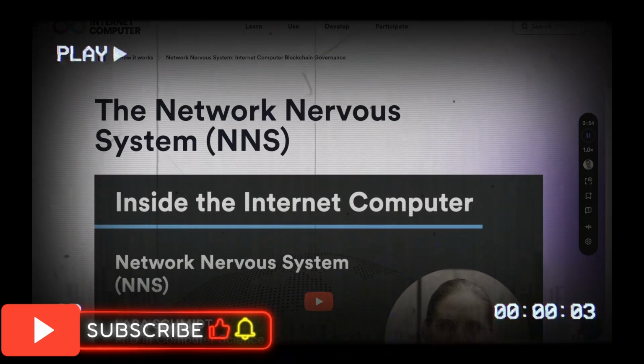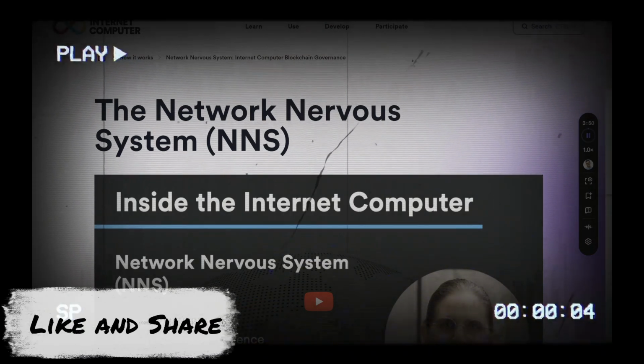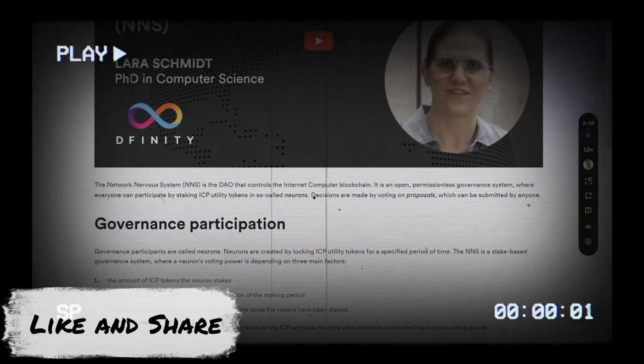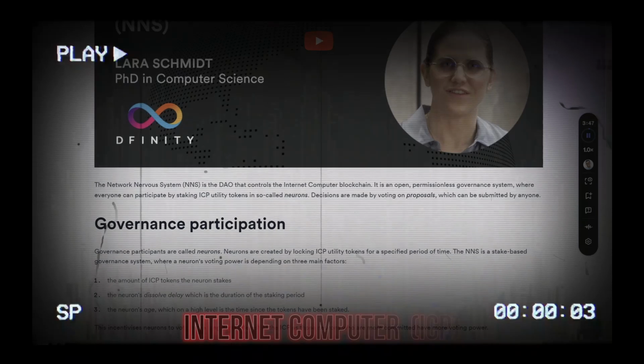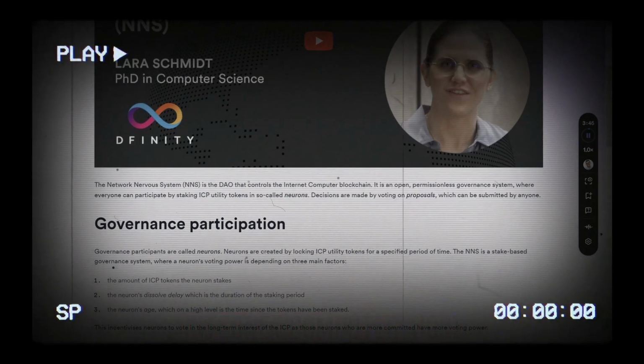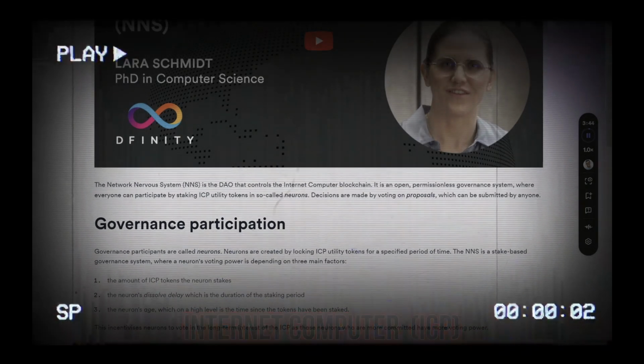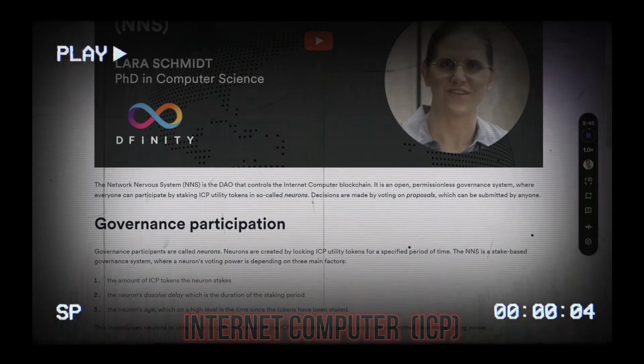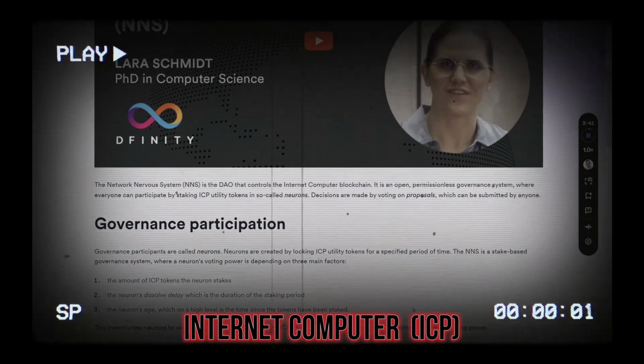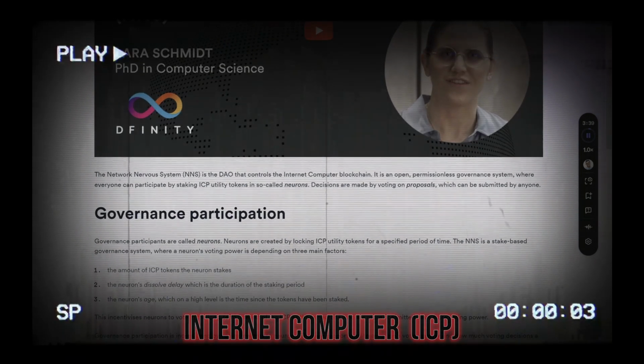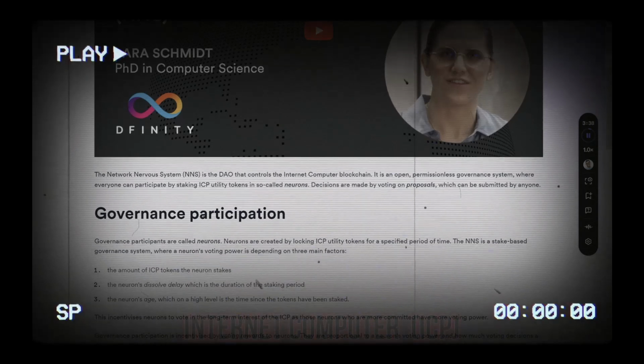The On-Chain Acceleration Platform. Network Nervous System, Internet Computer Blockchain Governance. The Network Nervous System, NNS. The Network Nervous System NNS is the DAO that controls the Internet Computer Blockchain. It is an open, permissionless governance system where everyone can participate by staking ICP utility tokens in so-called neurons. Decisions are made by voting on proposals, which can be submitted by anyone.